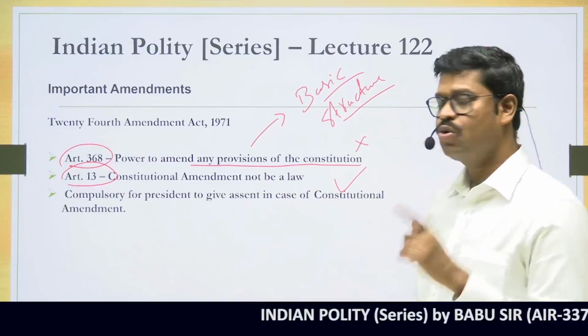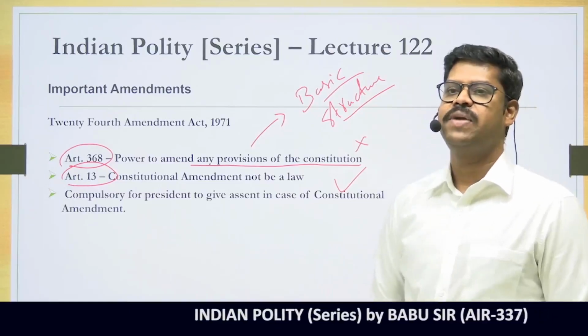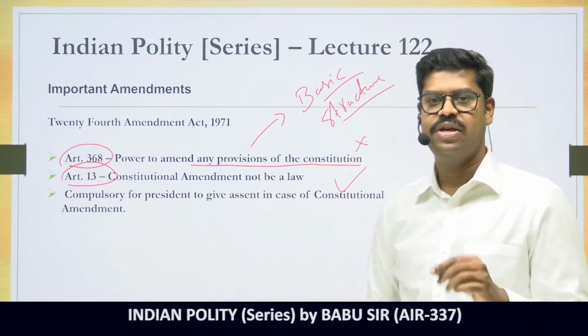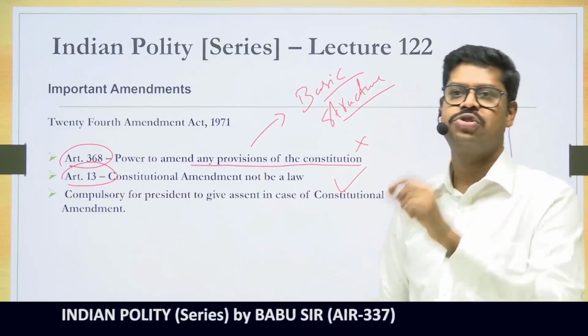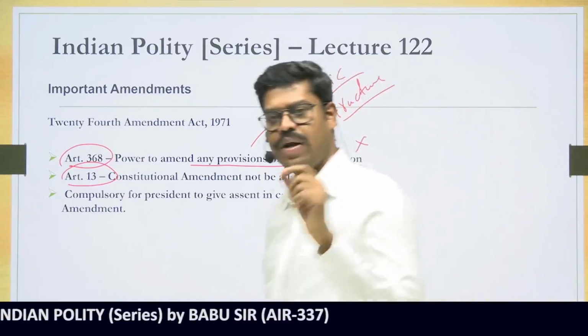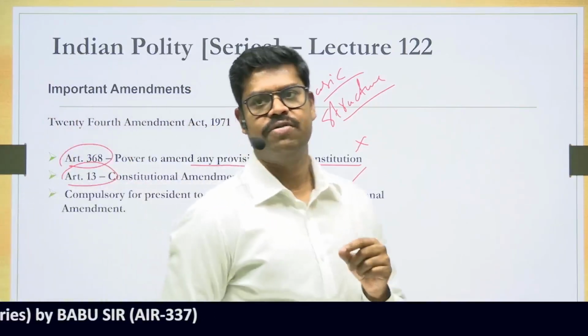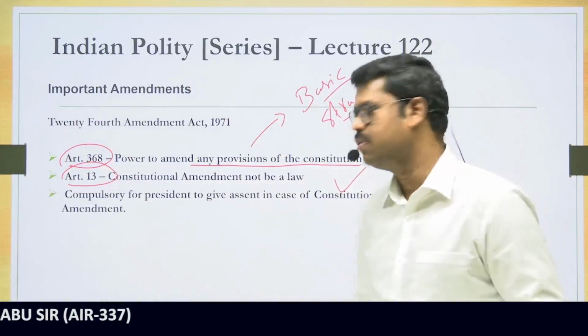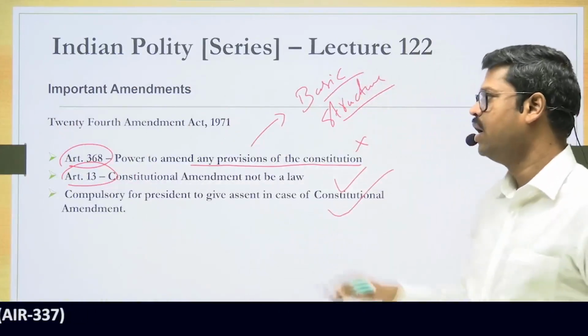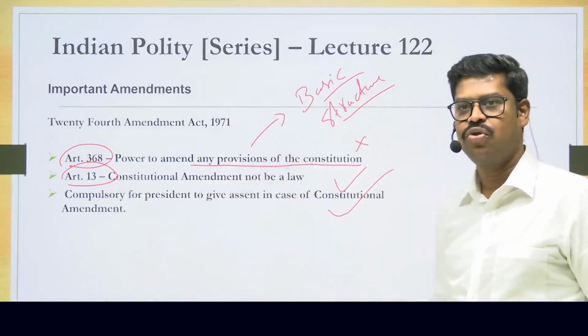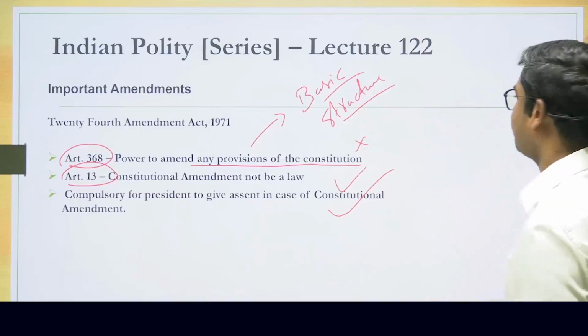And then it is the 24th Constitutional Amendment Act which made it mandatory for the President to give assent when it comes to a constitutional amendment bill. So whenever a constitutional amendment bill is presented to the President, the only option in the hands of the President is to give assent to that bill. So this also exists today. Okay. So this is the significance of the 24th Constitutional Amendment Act 1971.